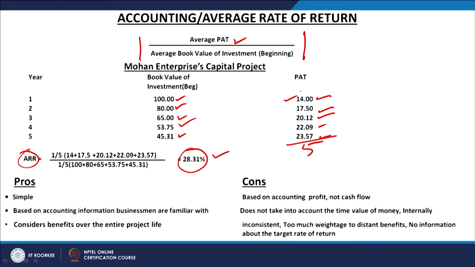So, what we have to do is prepare the projected income statement, or projected profit and loss account. Preparing the projected income statement is a $1 million question. It is a very complex job, and there we need many other kinds of information. One important piece of information is the forecasting of sales.